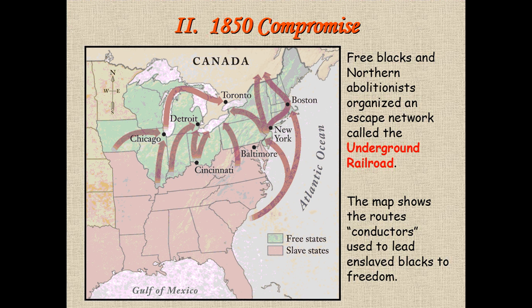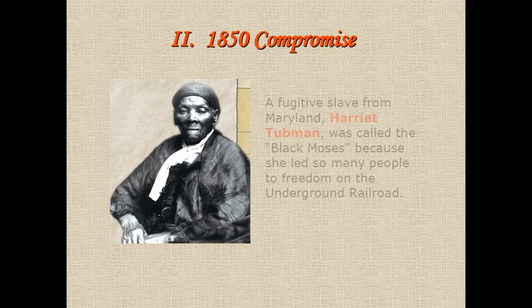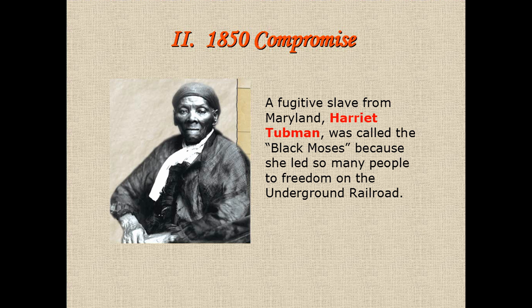So one of the reasons that the South really wanted the Fugitive Slave Act was the increasing occurrence of slaves escaping and being helped on their way. And this happened so much that we historians refer to what happened as the Underground Railroad. And of course, the most famous conductor on the Underground Railroad was a black former slave called Harriet Tubman.